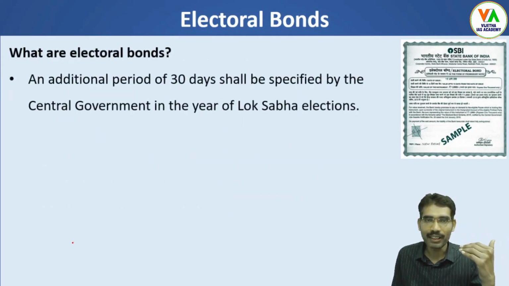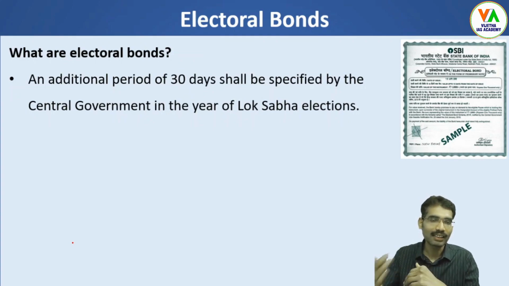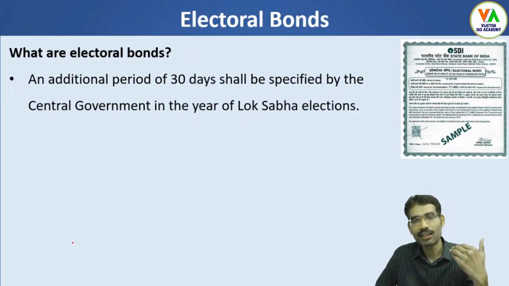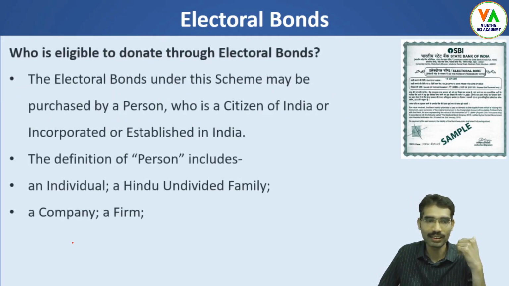An additional period of 30 days shall be specified by the central government in the year of Lok Sabha elections. If there is a Lok Sabha election, another 30 days can be specified or enlarged by the Ministry of Finance so that people can purchase the bonds and donate to the political parties.